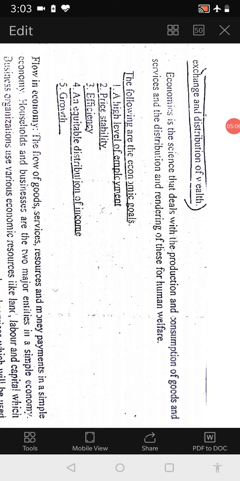What are the flows in an economy? The flow of goods, services, resources and money payments in a simple economy. Goods means materials. Services means like banking is a service, insurance is a service, where they don't manufacture but they add value. Resources can be anything. Time is a resource, money is a resource, and money payments. So these are the flows in the economy.